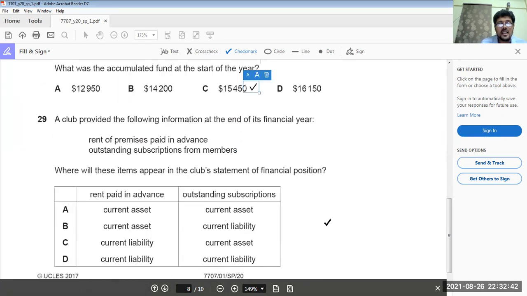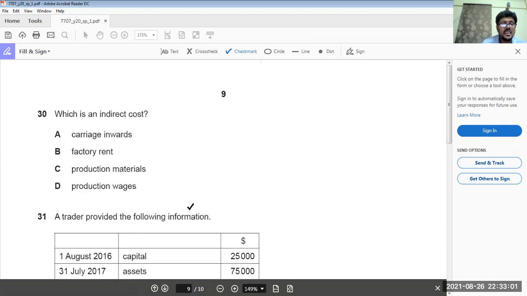Okay. A club provided the following information at the end of the year: rent of premises paid in advance, outstanding subscriptions from members. Where will these items appear in the club's statement? Both are current assets. Done. Okay, what about 30? Which is an indirect cost? Factory rent.